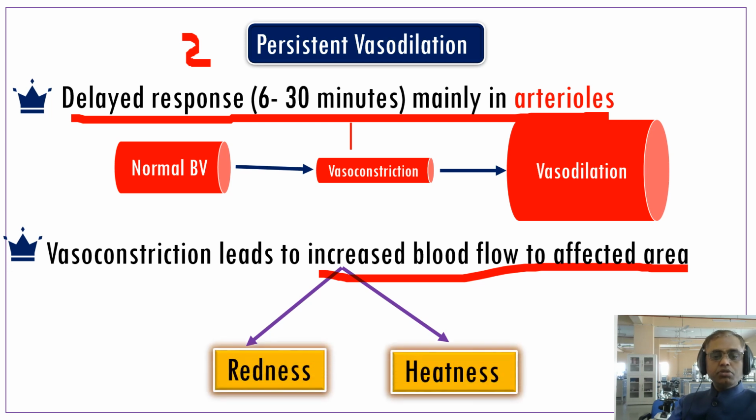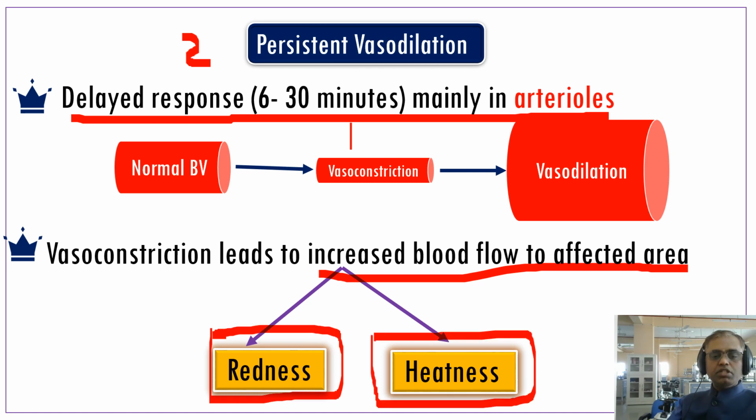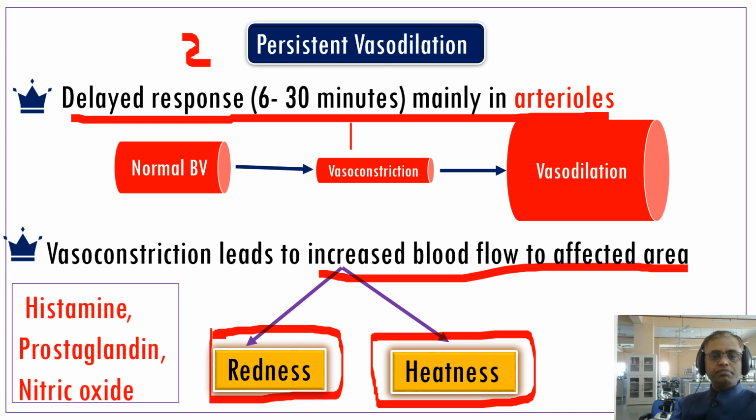So there are two cardinal signs. One is redness, rubor, and another one is calor, that is heat. These two cardinal signs come because of the vasodilatation. That is very important for MCQs and viva. Some chemical mediators are also responsible for the persistent vasodilatation, that is histamine, prostaglandin and nitric oxide.